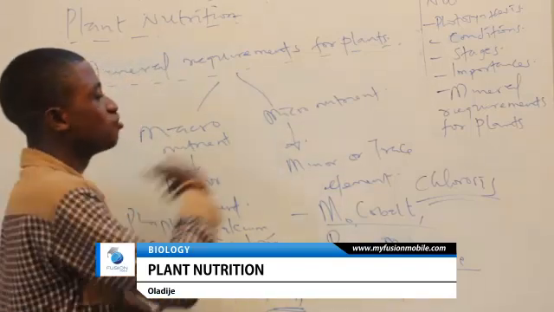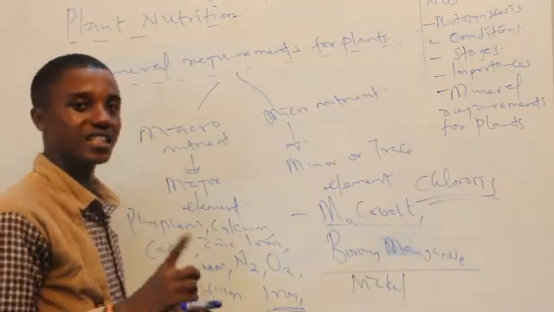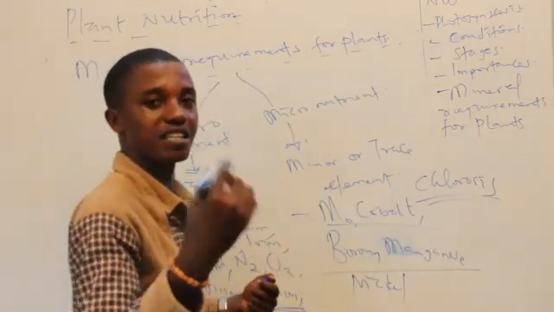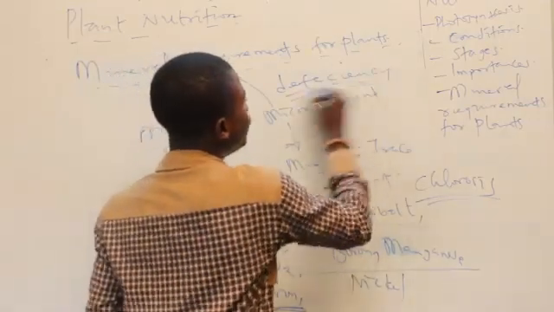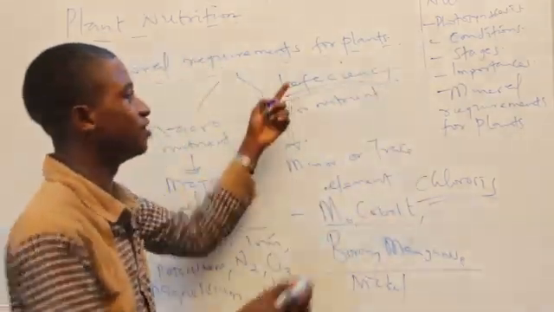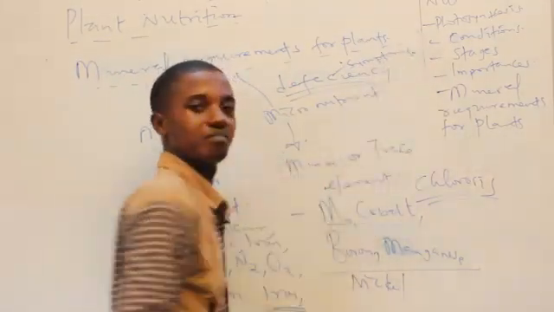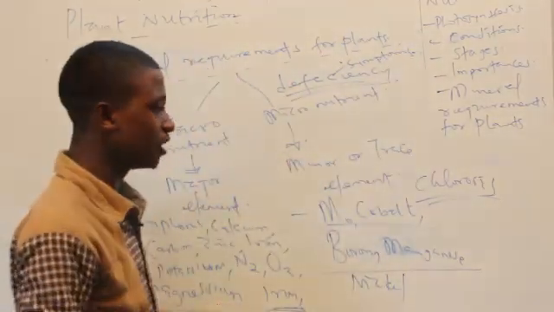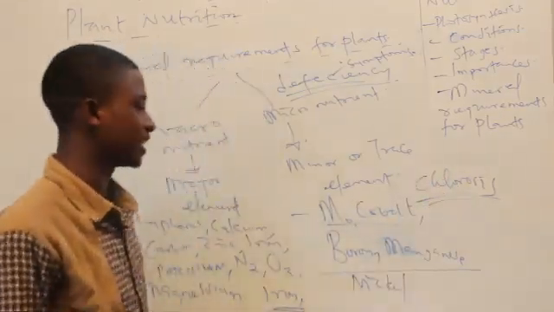Now, whenever any of these nutrients, whether macro or micro, is not present, the leaf or the plant parts show what we call deficiency. And how do we know that they are showing deficiency? We know based on their symptoms. Are you with me? So basically, when plants start showing yellowing of leaves, which is chlorosis, it means there is no manganese and no iron.